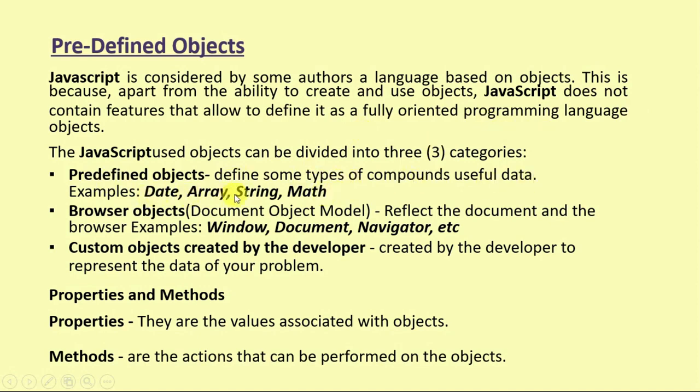Examples are Date, Array, and String methods. Those are the predefined objects, and browser objects are window, document, navigator. Similarly, custom objects are created by the developer as per the need of that particular problem. Properties and methods: properties are the values associated with the objects, and methods are the actions that can be performed on that particular object.